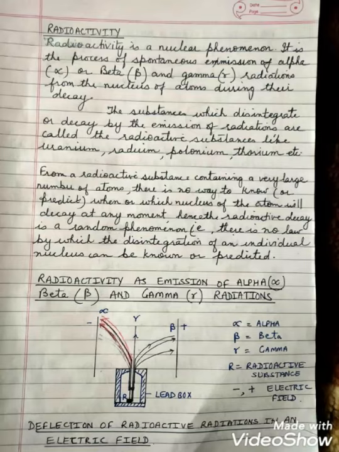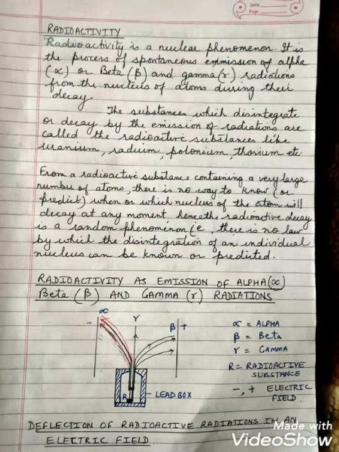To understand the radioactivity, there is a diagram given, and in the diagram it has been very clearly explained. A radioactive substance has been kept, and there the radiations have been shown deflected by the negative electric field and the positive electric field.